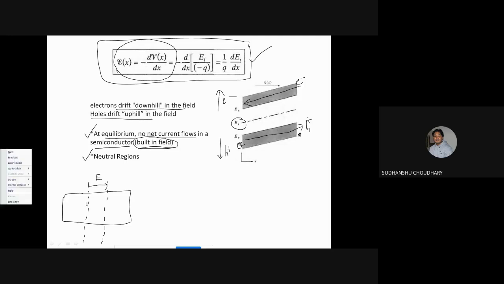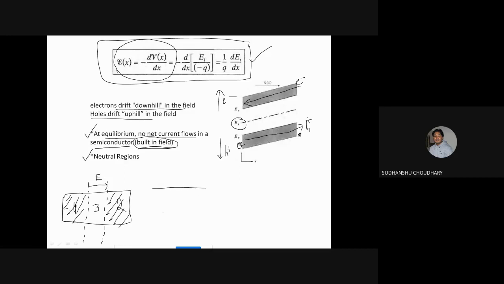So that obviously means that in these regions there is no electric field, or these two regions are neutral. Okay. So obviously the band diagram will change if I try to draw the energy band diagram of this semiconductor. That will change, because in these two regions, region number 1 and region number 2, I have no electric field, so they are neutral, so the band should be flat.